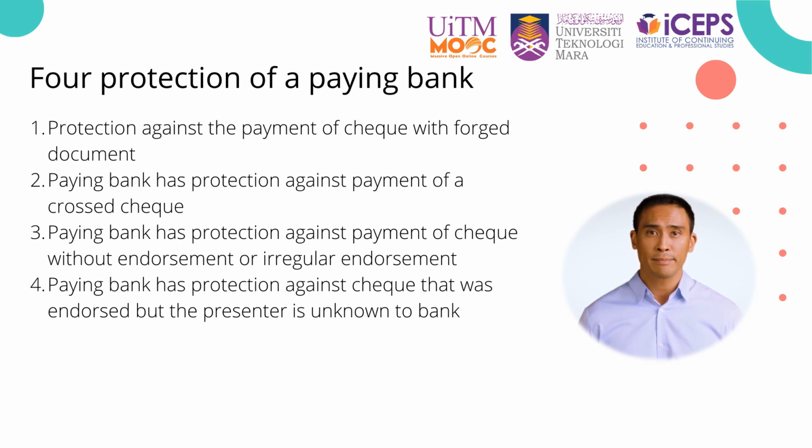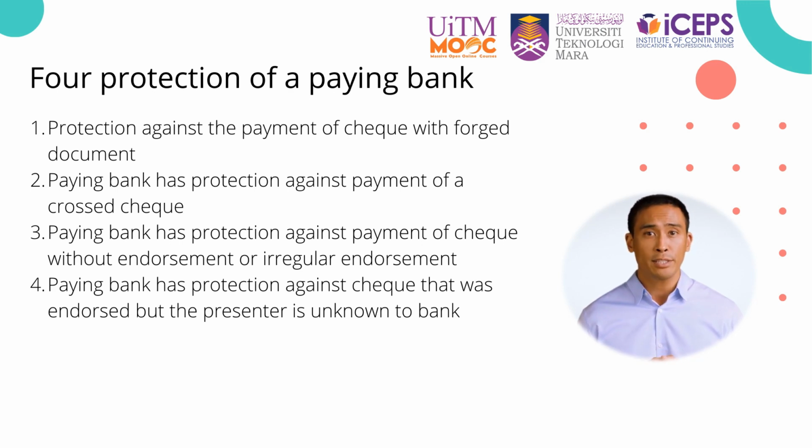Next, the paying bank has protection against payment of a crossed check. This is whereby paying bank cannot be sued if the bank pays a crossed check to a payee that actually had defective title/no title to the check, if it is proven that the bank pays the crossed check in good faith, without negligence, and according to the crossing. It provides that a drawee bank paying a crossed check is entitled to the same rights, and to be placed in the same position as if payment had been made to the true owner if the drawee bank pays to a bank if it is crossed generally, or to the bearer to whom it is crossed if it is crossed specially, in good faith and without negligence.